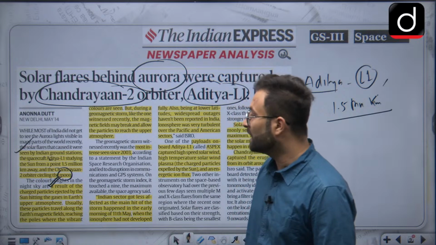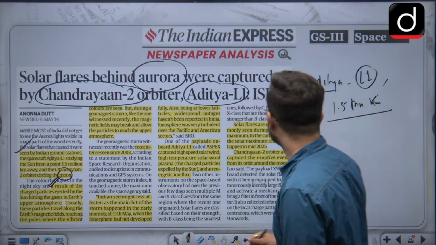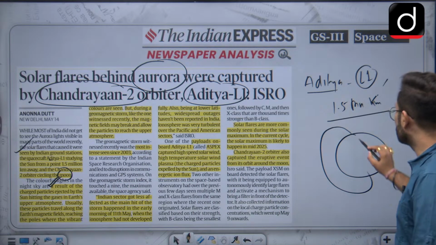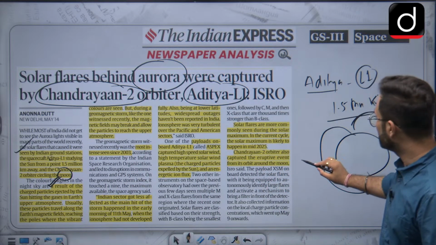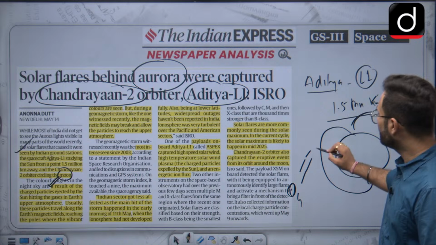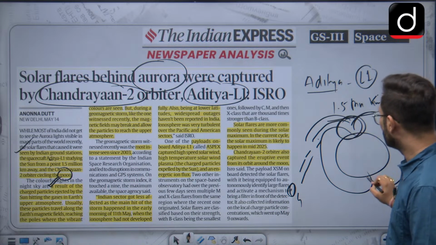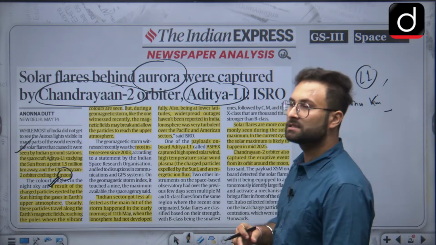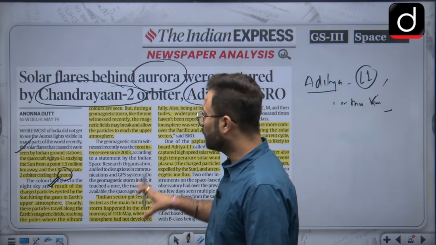Usually these particles travel along the earth's magnetic field. When we are talking about the earth's magnetic field, it is something like this: this is our earth, and the magnetic field is like that. So they are moving along the magnetic field. Let's say they are coming from the sun, this is your sun, they will move along the magnetic field and accumulate towards the poles, okay. That is the normal course of action, but recently, since this storm was quite intense, they have gone to other areas as well.